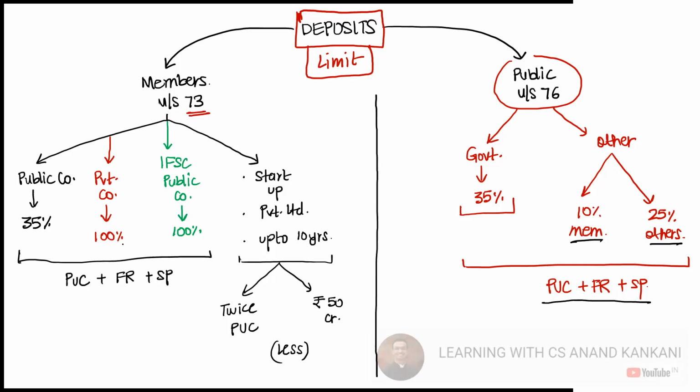If it's a private company, the limit is 100%. If it is an IFSC public company, it is 100% of the paid up capital, free reserves and securities premium. A startup company, which is also a private company, up to 10 years from the date of incorporation, can have twice the paid up share capital or 50 crore, whichever is less. Is this clear? Yes, sir.